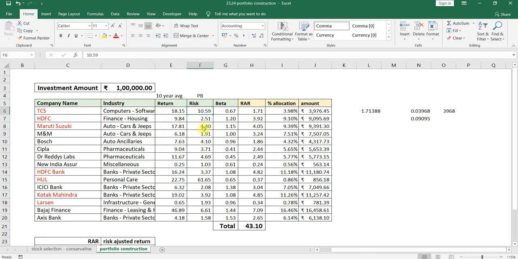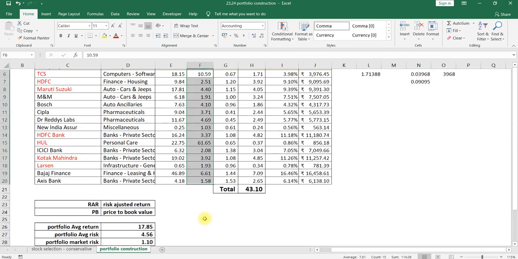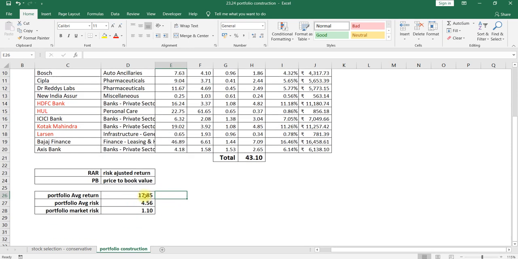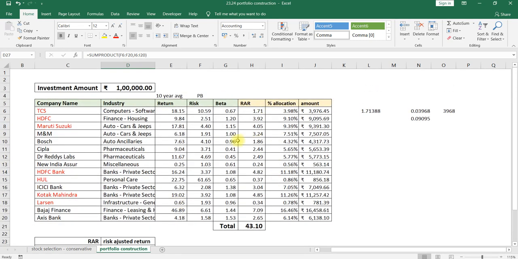If you calculate an average of the risk, if you add and divide by 15, then you will get 7.61. The risk was higher and return was lower. And now we have improved that from 13% to 17%, around 4.5% increment in return, and 3% decrement in risk has been achieved by using